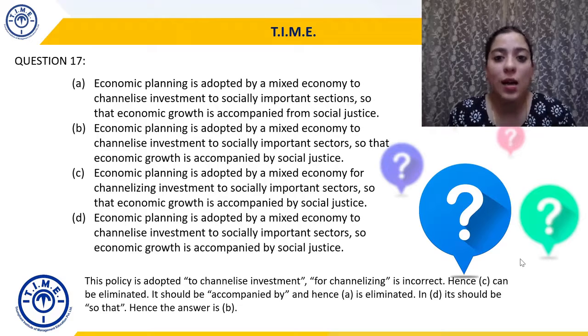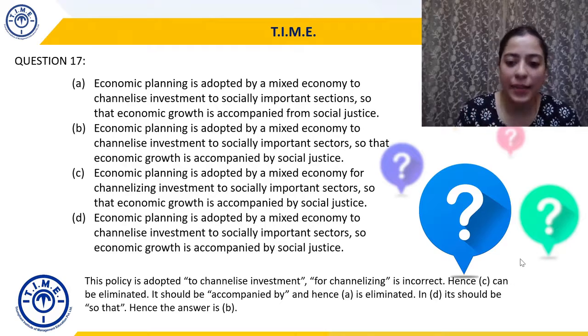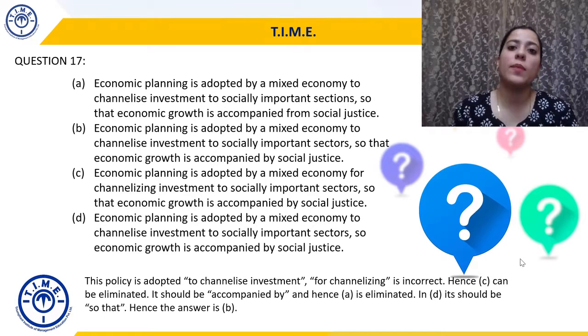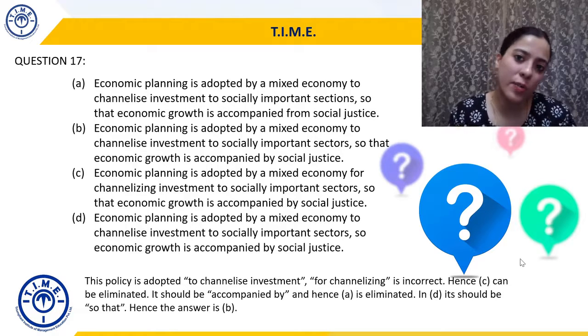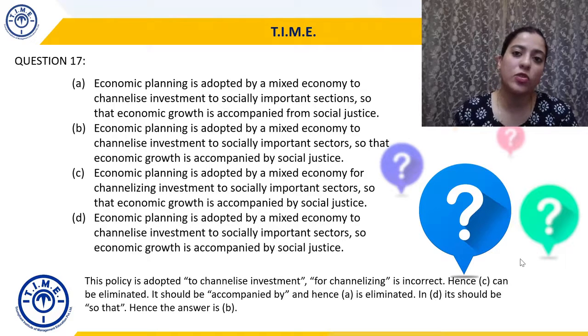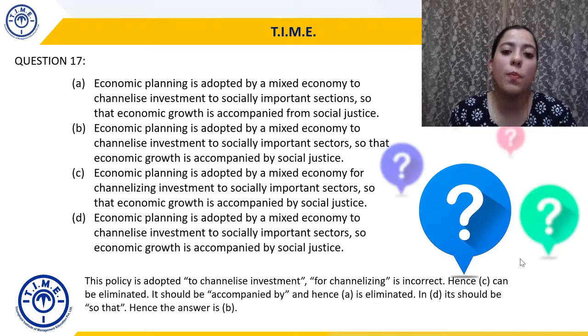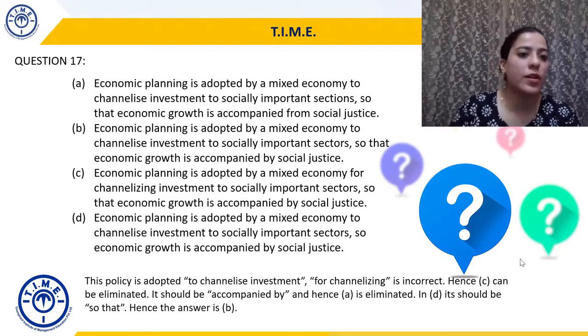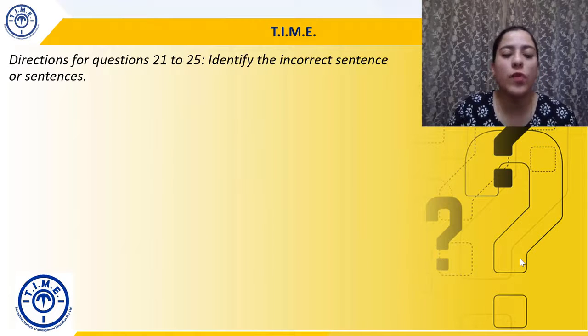It should be accompanied by and not accompanied from, and that's why we can eliminate option A. Should be accompanied by. A is eliminated, C is eliminated. Now we are left with B and D. In D, so should be followed by that. So that economic growth, right? We have to use the conjunction so that. So D can be eliminated, and that's why the answer is B for Bombay. Economic planning is adopted by a mixed economy to channelize investment to socially important sectors so that economic growth is accompanied by social justice. All right, let's move on to question 21 to 25. We are doing this set.